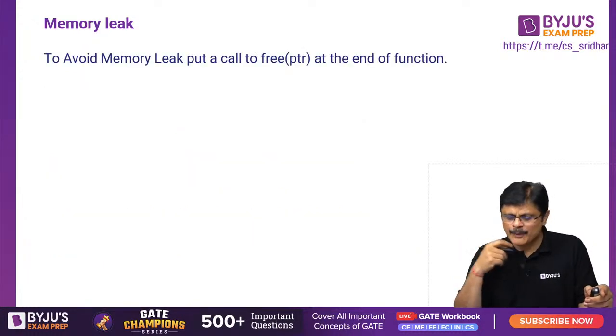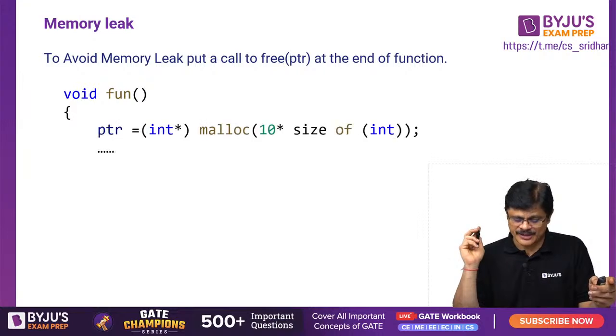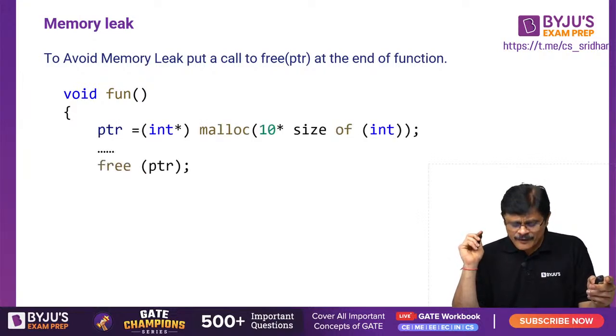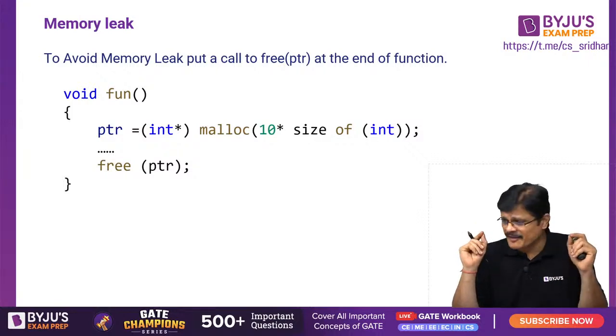To avoid memory leak, put a call to free pointer at the end of the function. So at the end of the function, if you do free, whatever memory is allocated is freed, my dear friends.